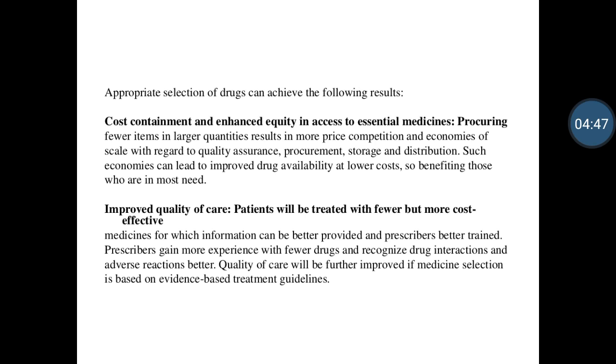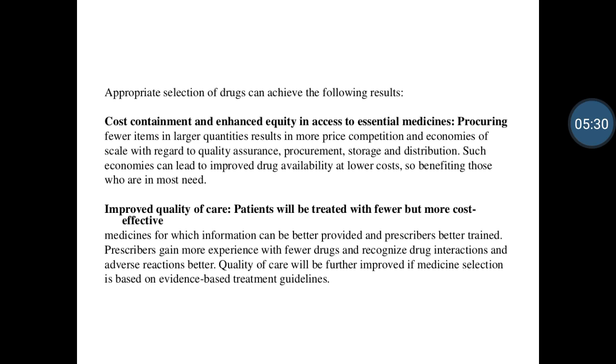If purchasing takes place in large quantity, the price will be competitive, meaning the manufacturer can supply the medicine to the hospital at a very low price. That is known as economies of scale, required with quality assurance, procurement, dosage, storage, and also distribution. Such economies can lead to improved drug availability at lower cost, benefiting those who are most in need, so they can be benefited by society. That is known as cost containment and enhanced equity in access to essential medicines. That is the part on appropriate selection of the drugs.